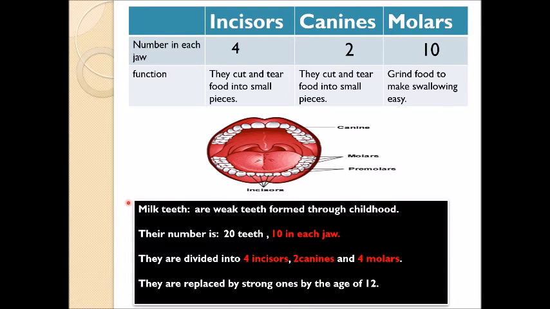In the children's mouth, we have teeth that are called milk teeth. They are weak teeth formed through childhood. The number of the milk teeth is 20 teeth, 10 in each jaw. They are divided into 4 incisors, 2 canines, and only 4 molars. In adults, we said 10 molars, but for children, we only have 4 molars. They are replaced by stronger ones by the age of 12 years old.